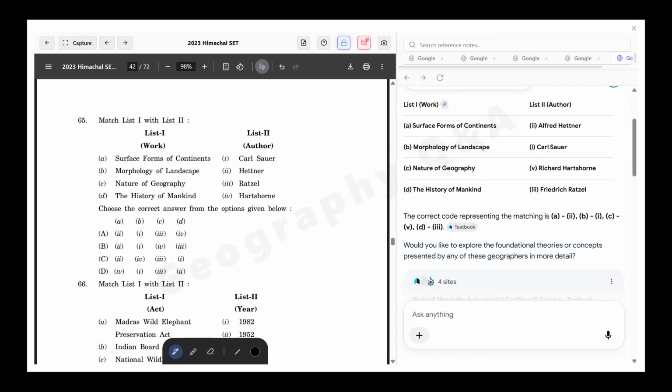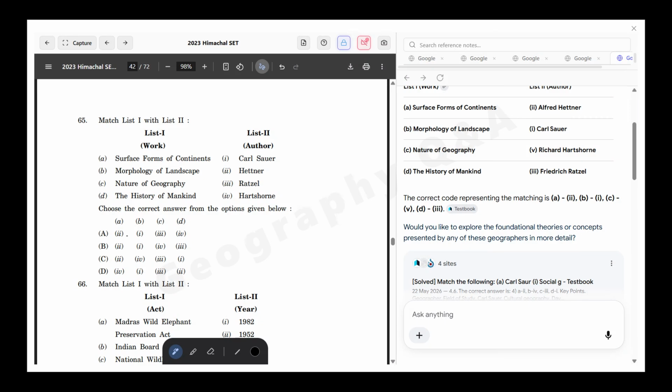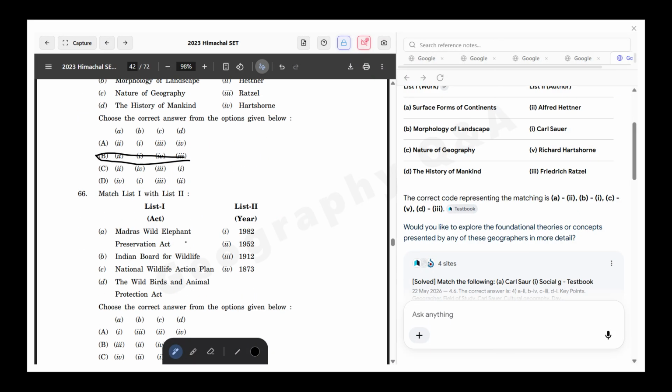So these are the options. A2, B1, C4, and D3. So this is the correct answer.